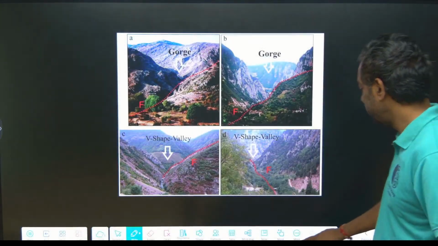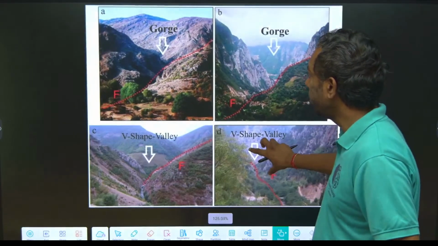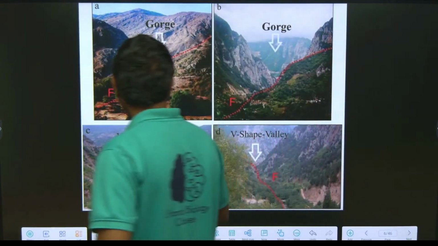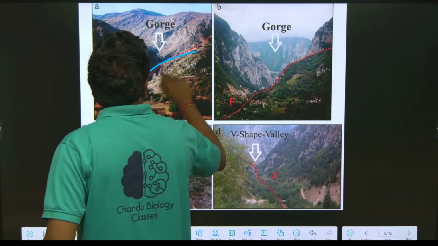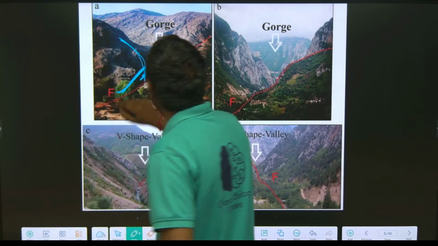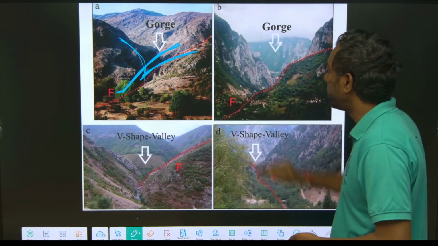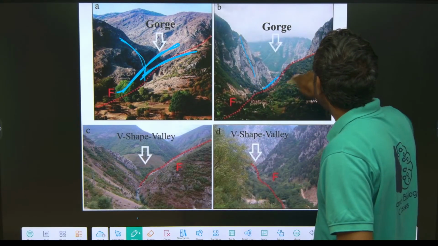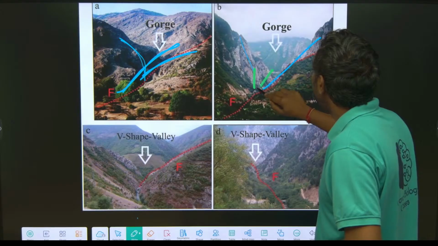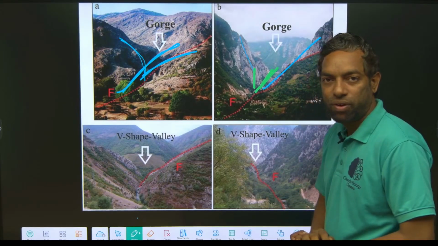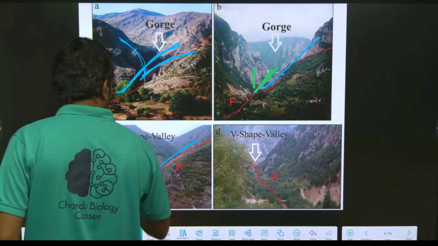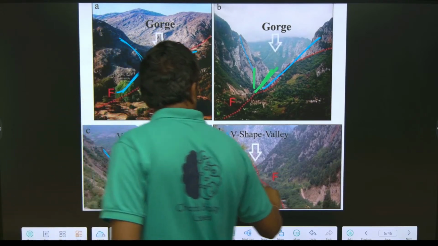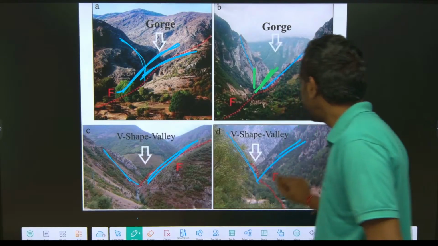Okay, guys, gorges mean that between two hilly areas there is a place where the river can flow. This is the hilly area, this is the hilly area, and this is the place where the river can flow. And V-shaped, these are the valleys. Valleys create a V-shaped structure, guys, V-shaped valleys.